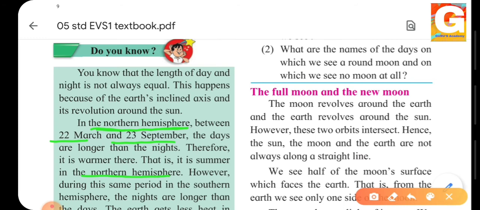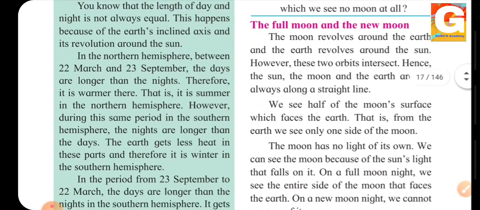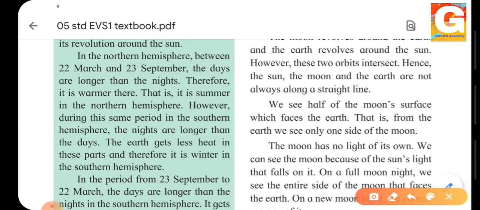However, during this same period in the southern hemisphere, what happens? In the same period in the southern hemisphere, the nights are longer than the days. Yes, in the northern hemisphere, the days are longer, and in the southern hemisphere, the nights are longer. So what happened? The earth gets less heat in these parts, and therefore it is winter in the southern hemisphere. And this is just because of the axis of the earth which is inclined.